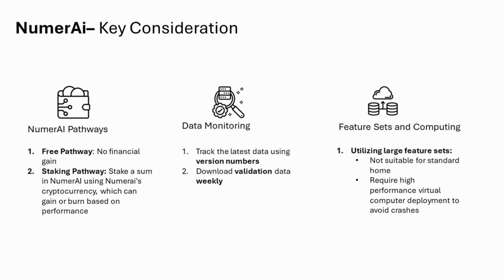You need to track NumerAI's website for the latest revision number and when they are applicable. For example, version 5 is currently out, but it's not applicable until September 2024, with version 4.3 still being the accepted format. For feature set and computing, when you're using all the feature sets, you would need to run this on a virtual network or a cloud computer, as a regular computer won't be able to handle them. So you need to be selective if you're using a regular computer.